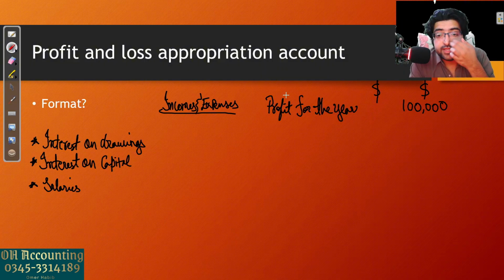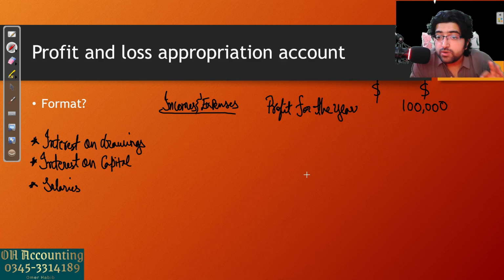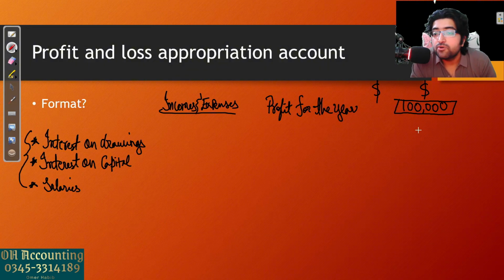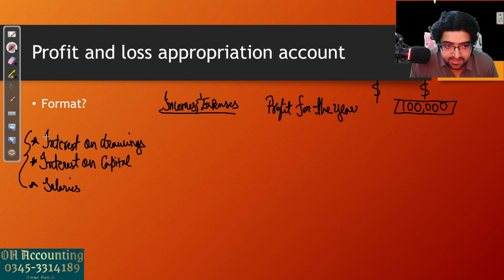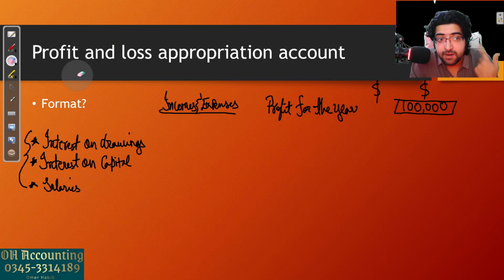So this is where the income statement ends. The appropriation account starts from where the income statement ends, because what do we have to do in the appropriation account? We have to divide this profit between the partners, but we also have to include or exclude these three things from the profit first. Where will we adjust these things? These are the new things that are part of a partnership agreement.